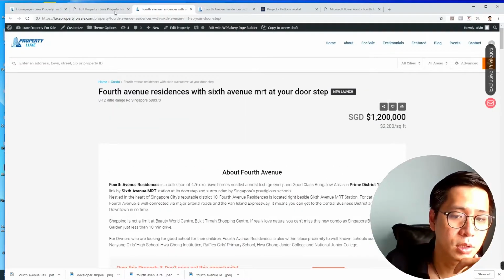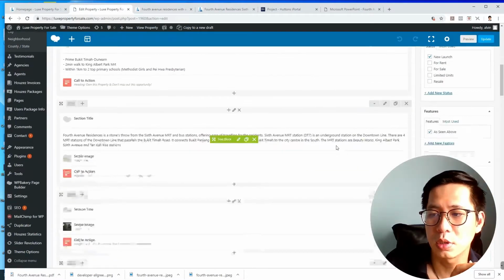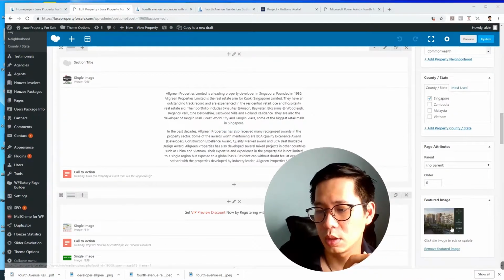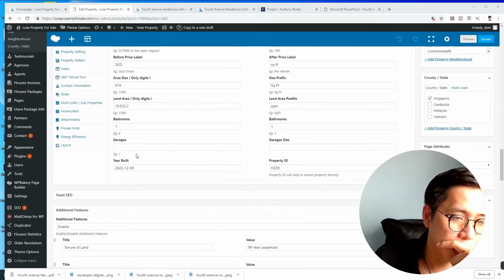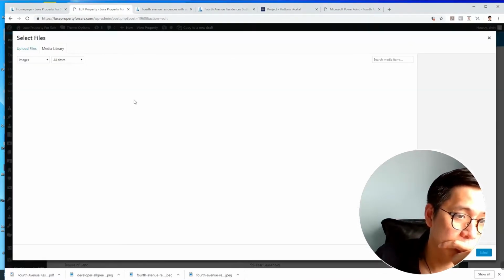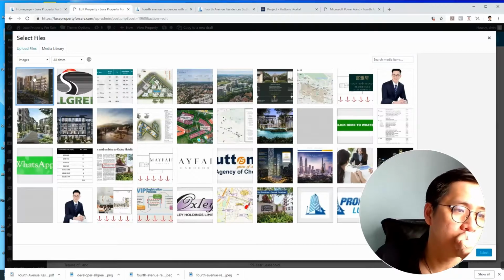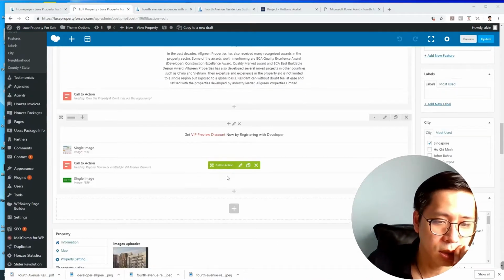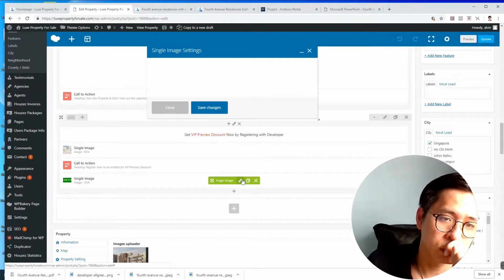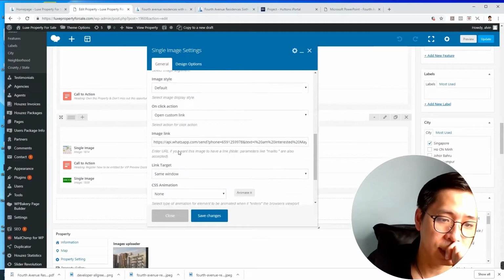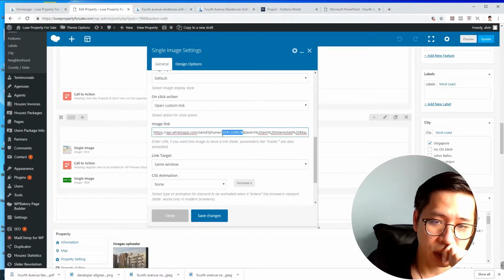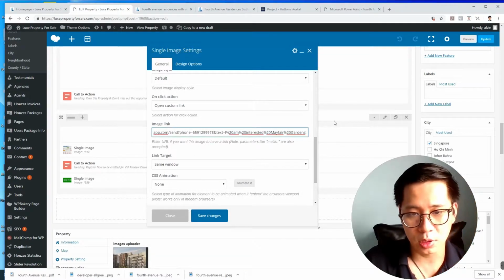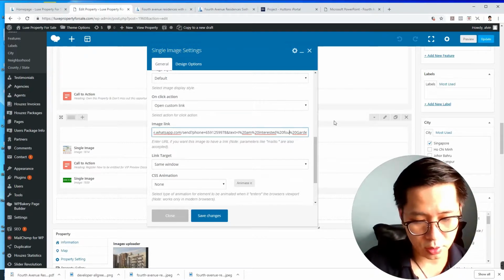I don't see the feature image. I think my feature image is not out. Is there? Okay, because my property gallery here doesn't have a feature image. Use this one. Select. Okay. Next thing, the WhatsApp button. Change this. It's actually a link. You just change to your number. Okay, I'm interested in not Mayfair but 4th Avenue. After the percentage, you just change 4th Avenue.